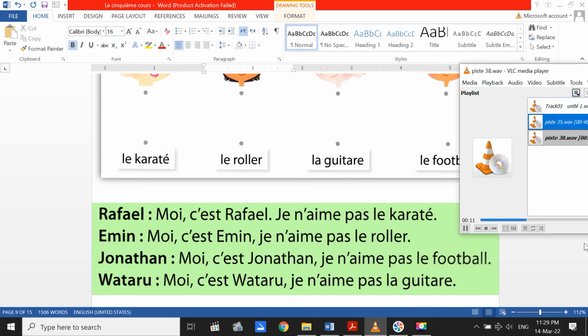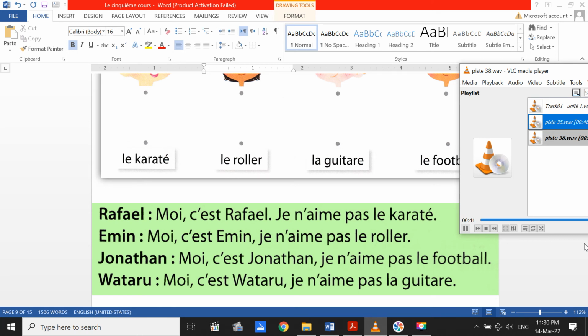Moi, c'est Raphaël. Je n'aime pas le karaté. Moi, c'est Émile. Je n'aime pas le roller. Moi, c'est Jonathan. Je n'aime pas le football. Moi, c'est Wataru. Je n'aime pas la guitare.